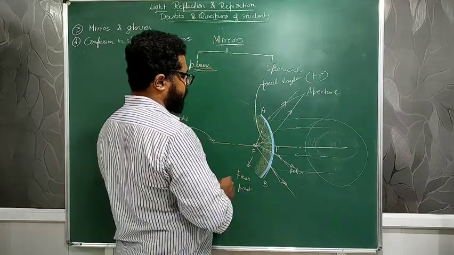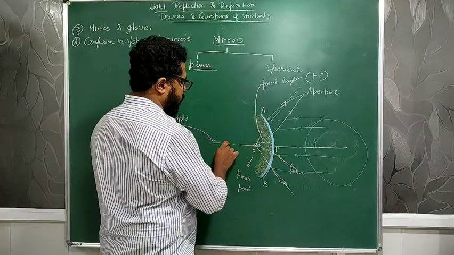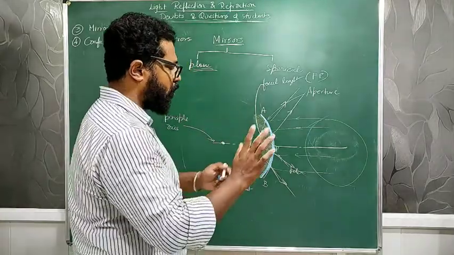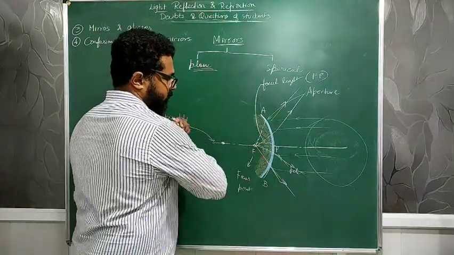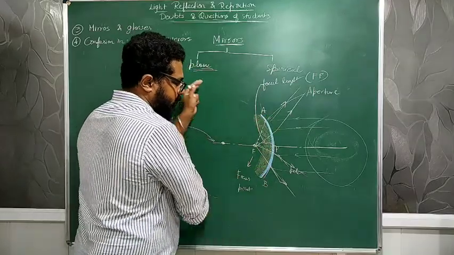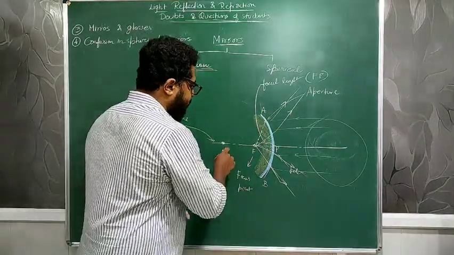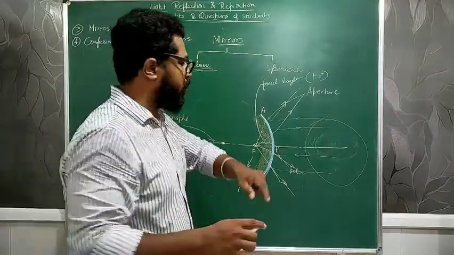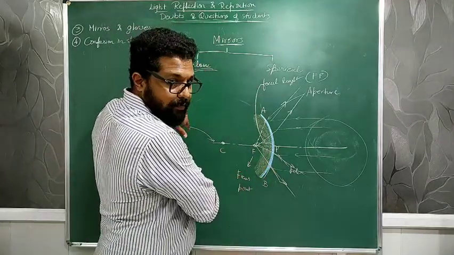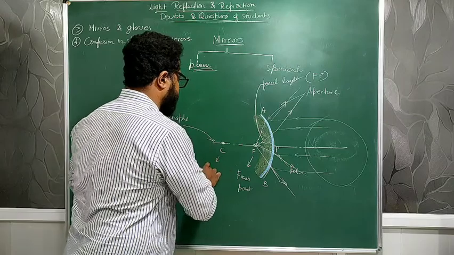After this comes an imaginary point. This whole spherical mirror was a complete circle before, and the center of that imaginary circle of which this spherical mirror was a part before is called the center of curvature.